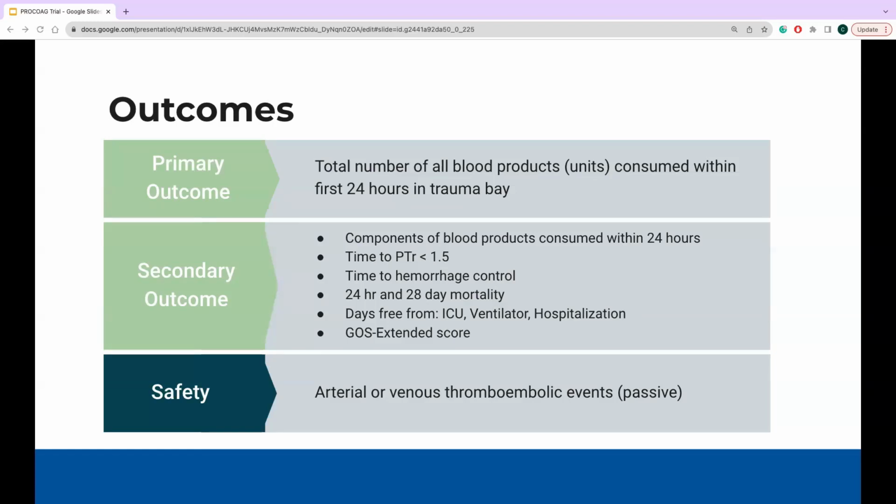In terms of safety, they looked at arterial or venous thromboembolic events recorded through the 28 days, and they did this through passive surveillance to reduce radiation. If there was a patient with suspicion, the suspicion was confirmed via ultrasound and use of contrast CT.